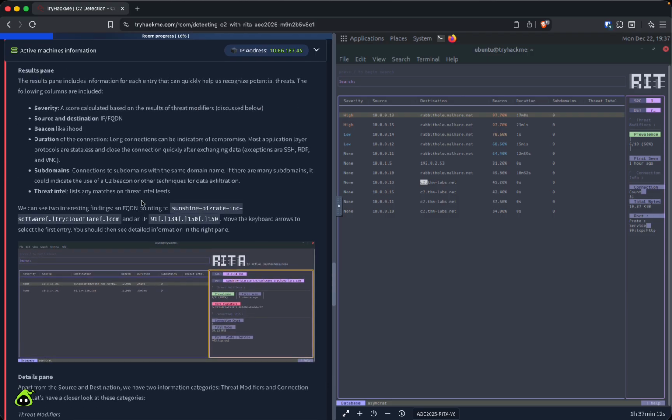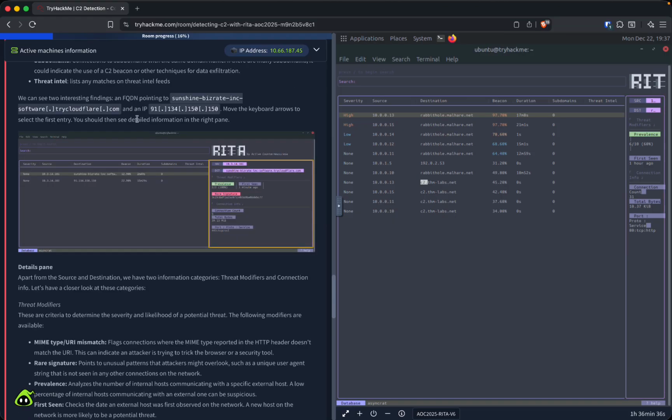So the results pane includes information for each entry that can quickly help us recognize potential threats. The following columns are included: severity, source and destination, beacon, duration, subdomains, and threat intel. We can see two interesting findings: FQDN pointing to Sunshine. Okay, so they have a different IP there. I guess that's just an example.